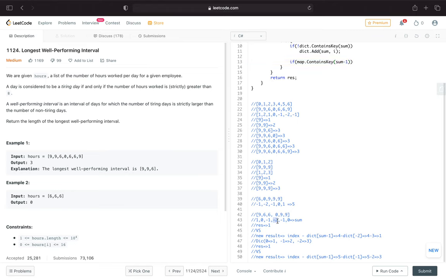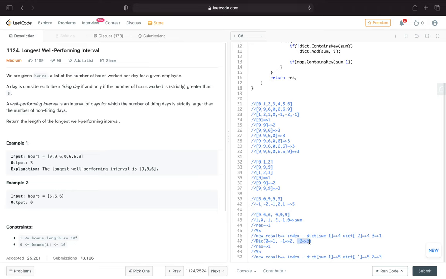If it is -1, it already exists in our values. Okay, now we reach 0 and then -1.